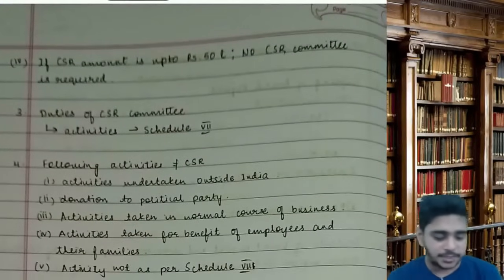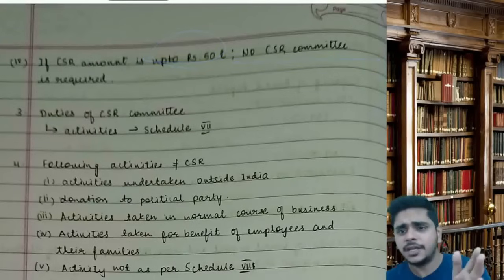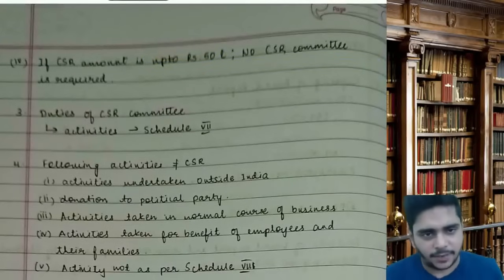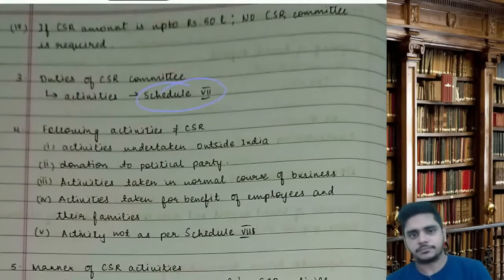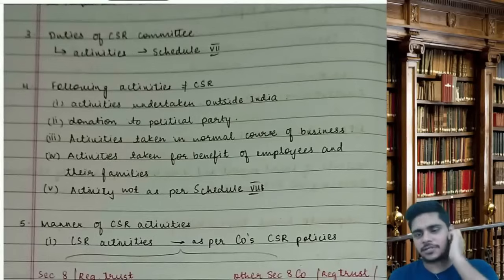Then, if the CSR amount is only up to rupees 50 lakhs, no CSR committee is required. Duties of the CSR committee and activities should be as per schedule 7. You have to read it from the book, you can skip that point.